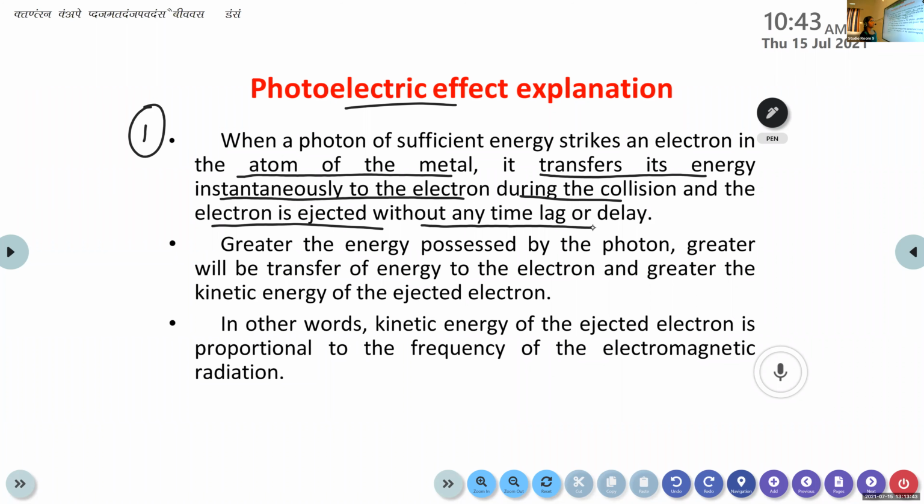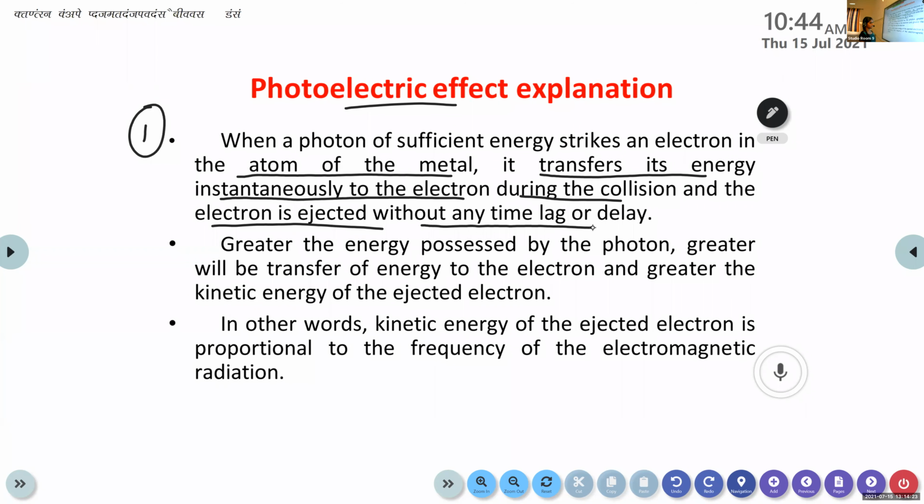Emmeline, can you read the first point? Photoelectric explanation. That means the results that we can obtain from this photoelectric effect. Yes. When a photon of sufficient energy strikes an electron in an atom of the metal, it transfers energy instantaneously to the electron during the collision, and the electron is ejected without any time lag or delay. Yeah, that's the first point. This is clear, children. When this light falls on the metal, it will transfer energy during this collision, and these electrons are emitted without any time lag or delay.